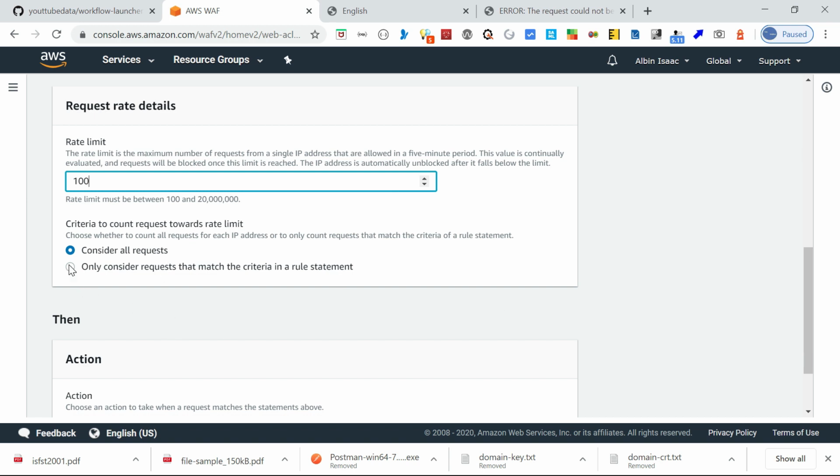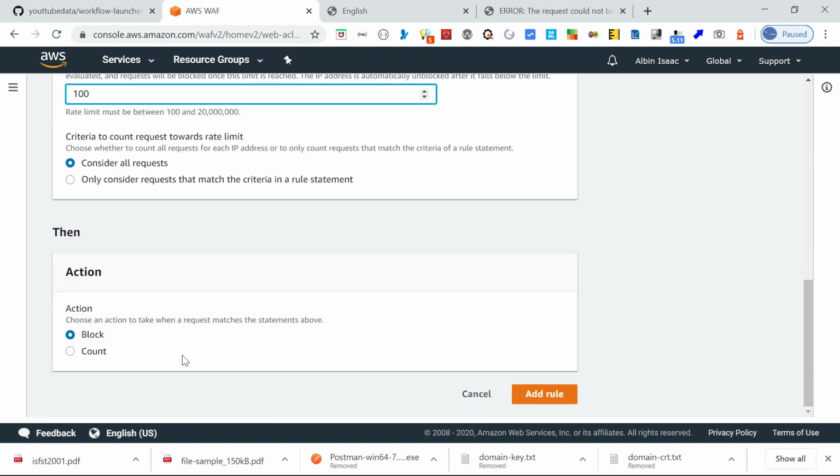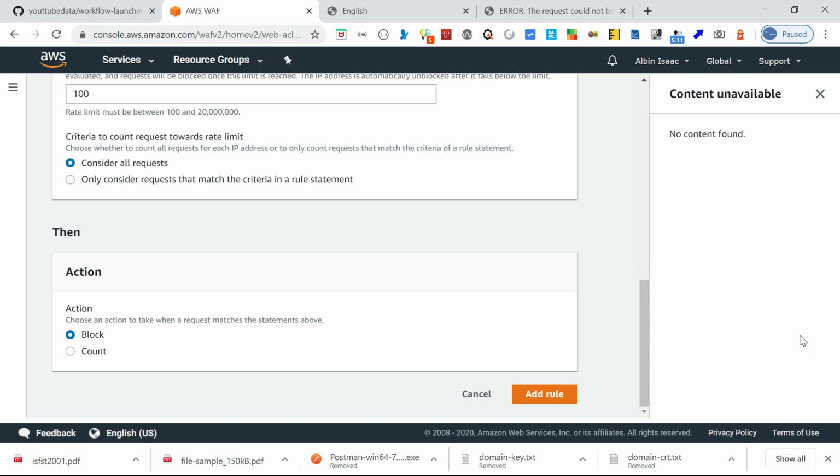Then you can even say you want to consider all the requests and apply this rule, or you can specify some criteria to apply this rule. That's fine. For the action, I am going to block it. So when this condition matches, I am going to block. Okay, let me add this rule.